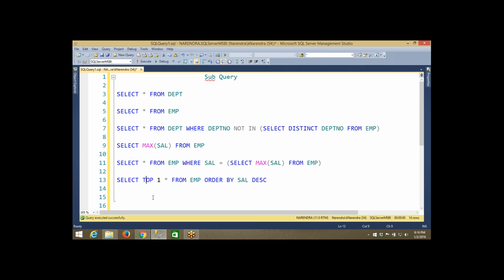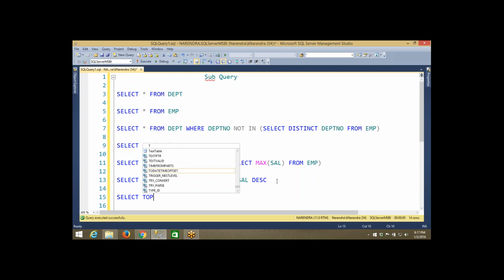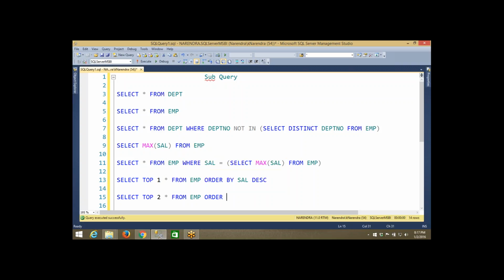Okay, so that is the scenario I'm going to explain. I want to show the employee details of those who are getting the second highest salary. So how will you get the data? Will you write it with the top command? See, I will show you what will happen. Select top 2 star from emp order by salary descending. You are thinking that it will return the second top value. No, actually it will return the top two records.